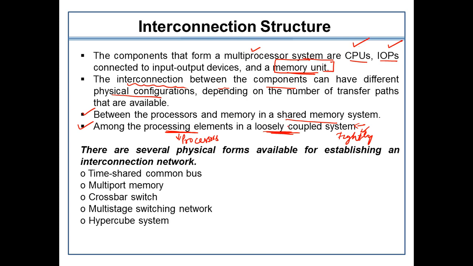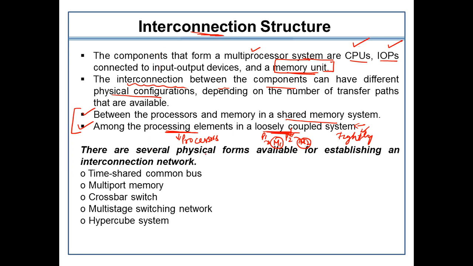In the loosely coupled system, we know that every processor is allocated its own unique memory element. They know which memory element is allocated to them, and they will restrict themselves to those memory elements only. So the point is where we are using these kinds of interconnection structures; these are the different possibilities where we will require them.